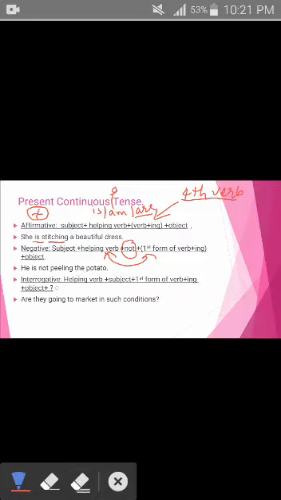And in the interrogative sentences, what does interrogative mean? Such sentences in which any question is asked. In interrogative sentences of the present continuous tense, we bring the helping verb at the start, then subject, then first form of the verb plus the addition of ing, object, and then question mark. Again and again I am telling you that question mark is as much a necessary part of interrogative sentences as the full stop at the end of a sentence. Are they going to mark it in such conditions? Question mark, right? Hopefully you understood it.